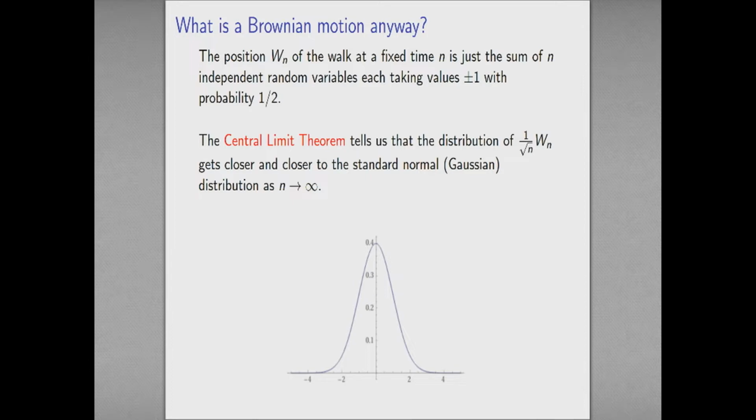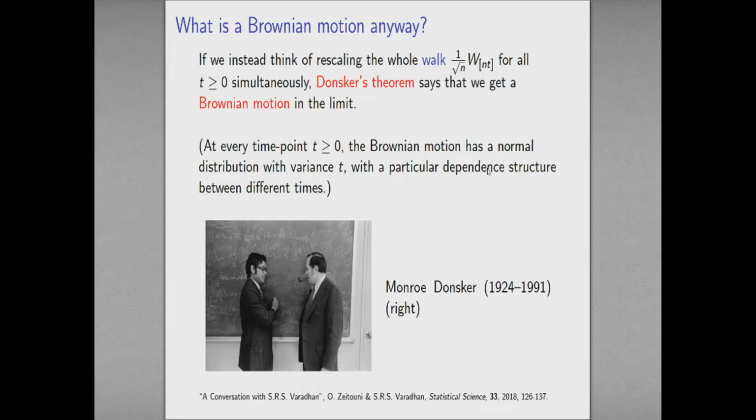We're saying that essentially Wn is going to be on the order of the square root of n, and when I rescale by that square root of n, I get something which is a standard Gaussian. But I can do this simultaneously at every time point. Let's take this walk at time point integer part of nt, where t is just some positive time, and let's think about sending n to infinity now.